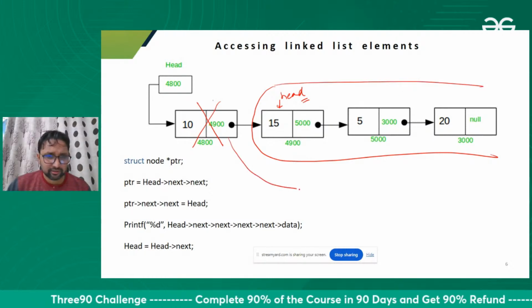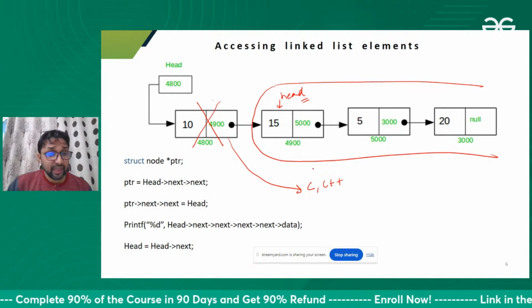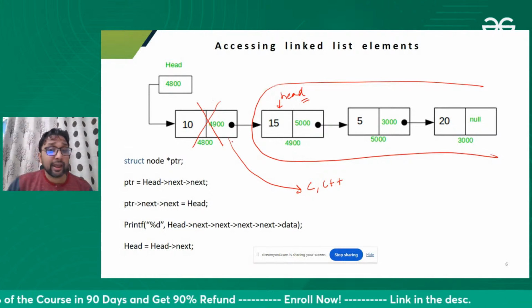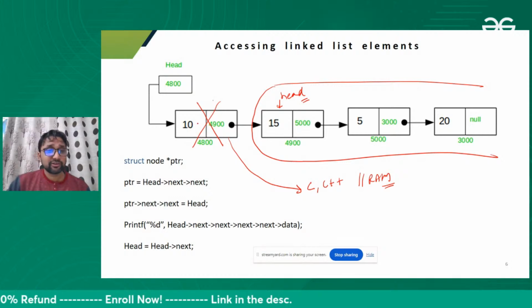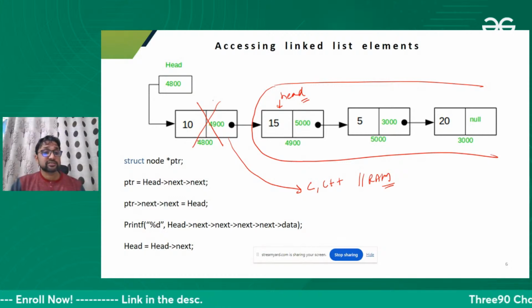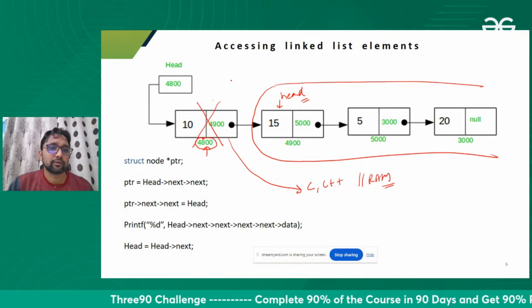Again, I'm clarifying this thing. If you are using C and C++, then this node will remain in RAM. This concept is known as a dangling pointer, where this address, or this pointer, is known as a dangling pointer.